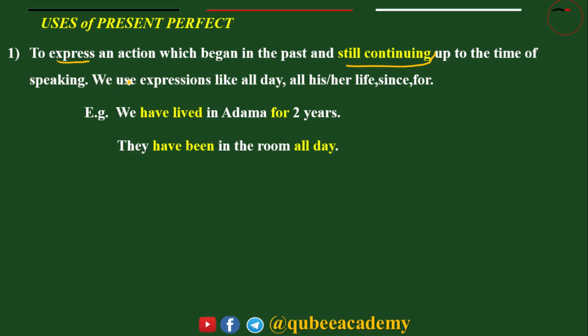In such manner, we use expressions like all day, all his life, or all her life, since, for. Such types of words are used with present perfect and refer to an action that began in the past and is still going on.